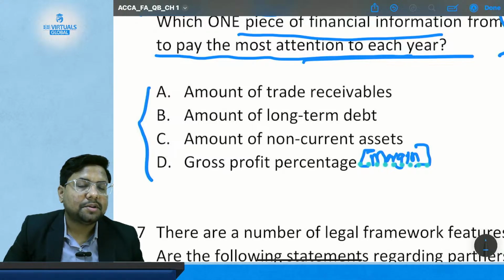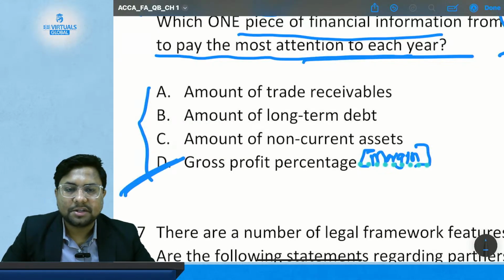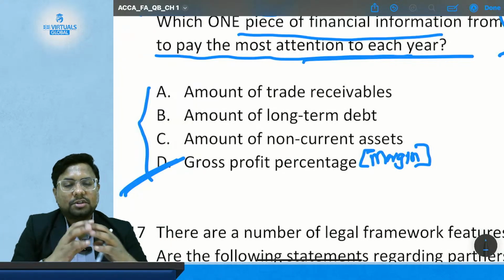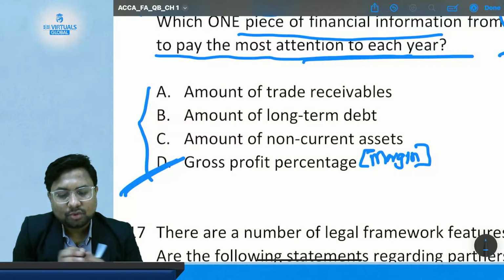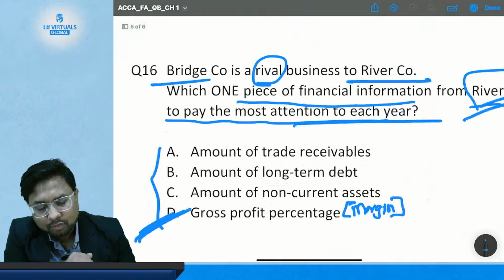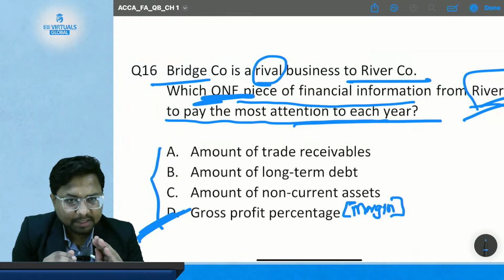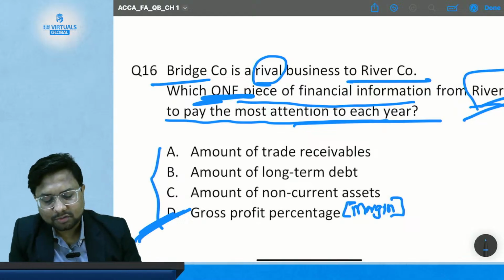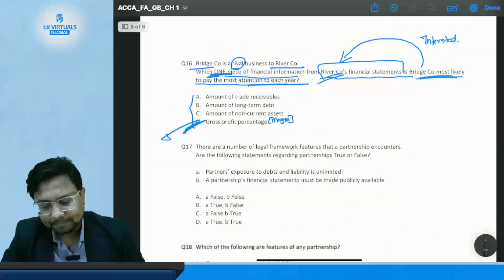The company might be interested in knowing all this information about their rival company, but the most appropriate answer should be the gross profit percentage, the margin, because it is the most important part for them to know how much the other company is making, how much margin they are taking out from the sales. So this is going to be the most appropriate, and you have to choose only one piece of financial information. So option number D, that is profit percentage margin, is the most suitable answer for this question. So the correct answer will be option number D.